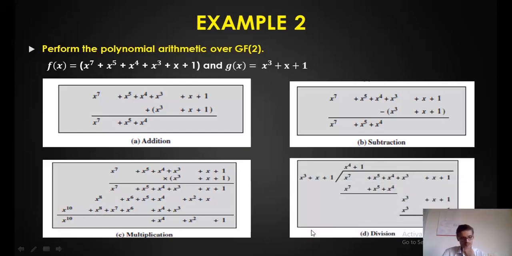Division, same method. Whenever you are performing a subtraction, it is similar to the addition. It is x7, this is x cube, 4 times x to the power 4. So x7, x into x4 is x5, 1 into x4 is x4. So this and this cancel. We are left with x cube and x and 1. This is x cube, 1 times, and the remainder is equal to 0. That means g of x completely divides f of x here, and the quotient is x to the power 4 plus 1. This is the answer.